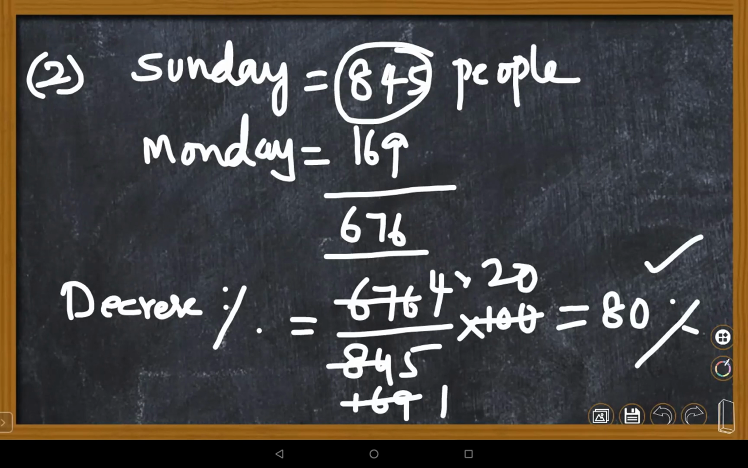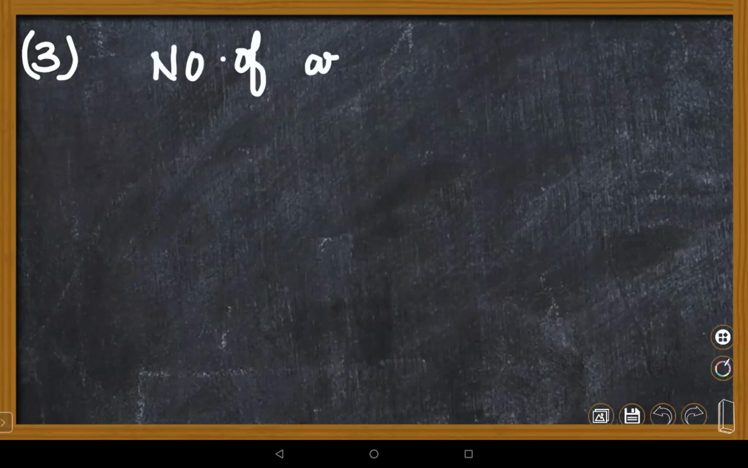Next one. Third question. Lalit, can you read the third question? Yes, ma'am. A shopkeeper buys 80 articles for rupees 2,400 and sells them for a profit of 16%. Find the selling price of one article. Very good. Number of articles.